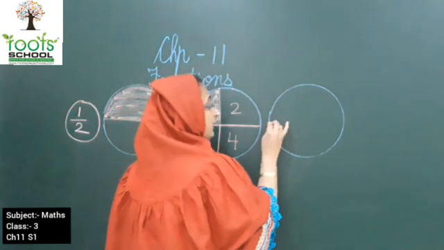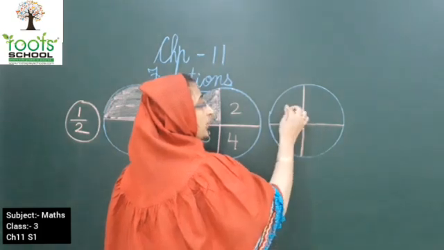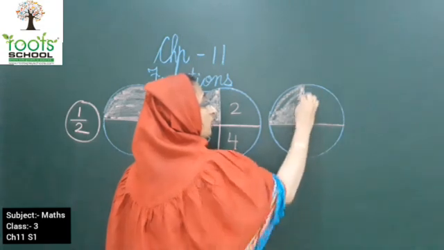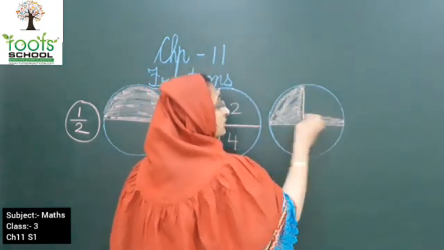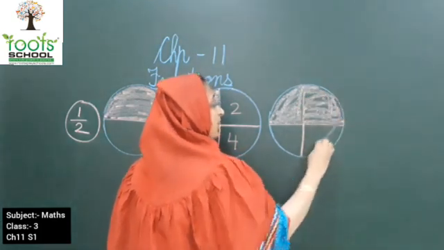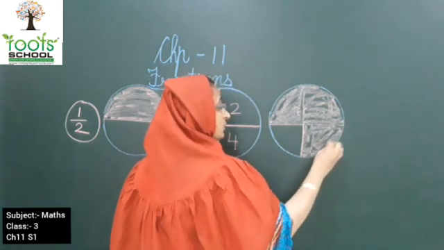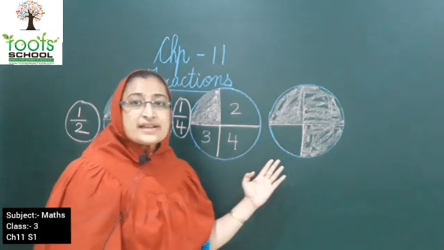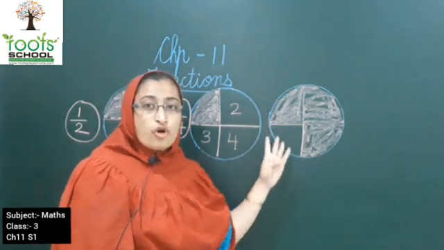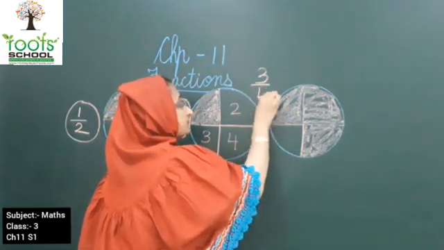Okay. Again kids, I will be dividing into 4 parts. Now I am going to color 3 parts. 1. This is 2. And this is the third part which I am coloring. So how much portion has ma'am colored? Ma'am has colored 3 portions of 4 parts. So how are you going to write it? As 3/4.